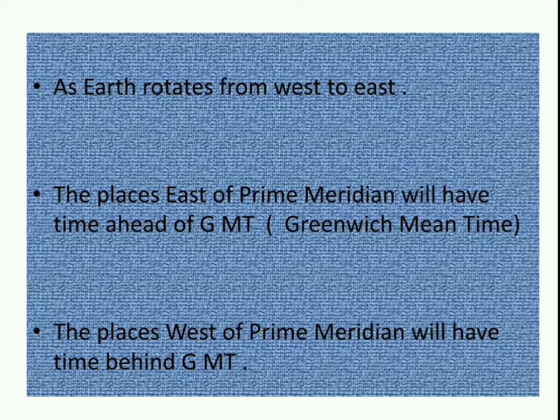Why is it ahead? Because the sun rises in the east. So the places to the east of the prime meridian will have time ahead of GMT, and the places to the west will have time behind GMT.